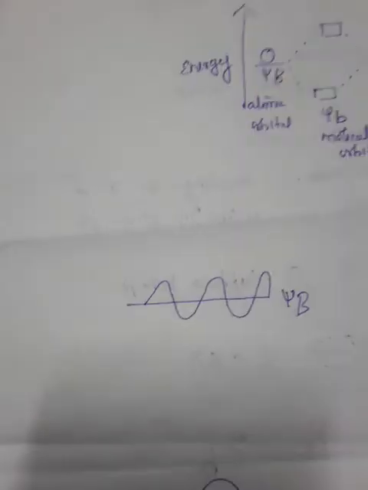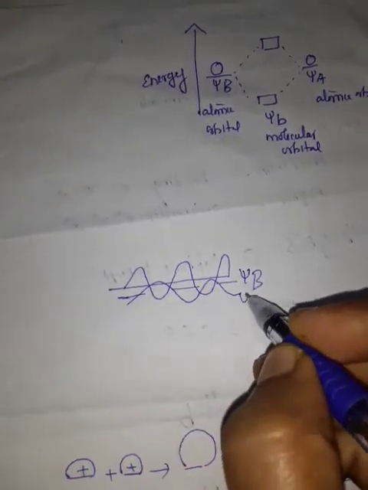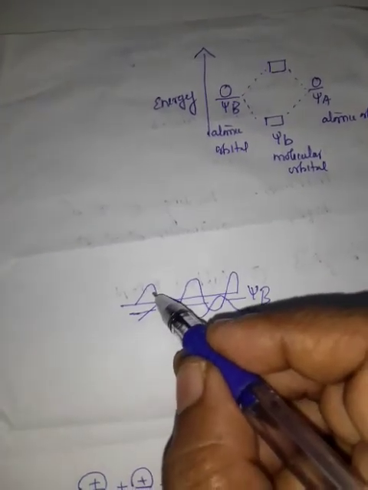When the crest of one wave combines with the crest of the other wave, crest, trough, crest, trough, crest, this is one wave, considered as psi B. Consider a second wave, psi A. Then the amplitude of the resultant wave increases.